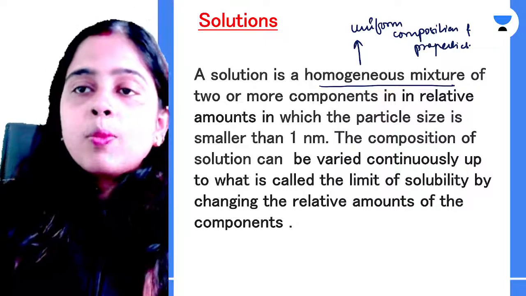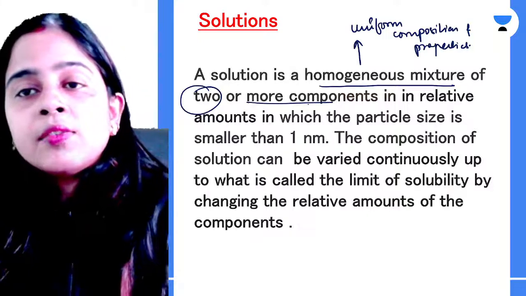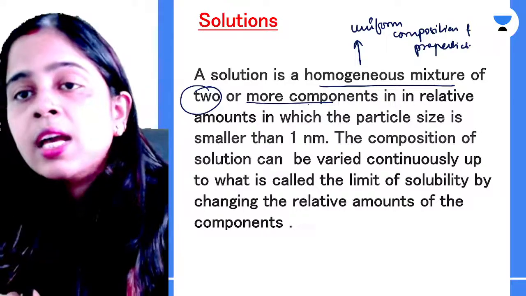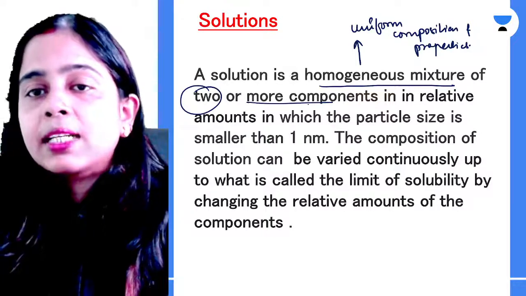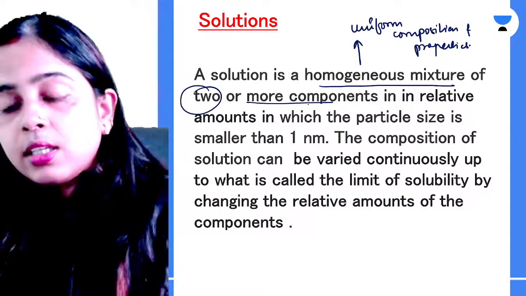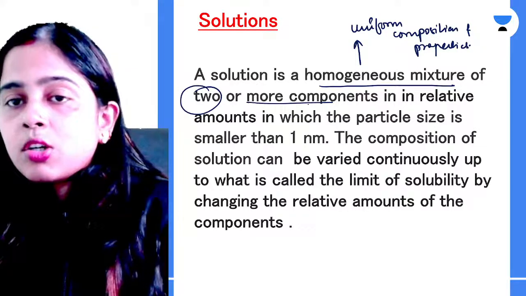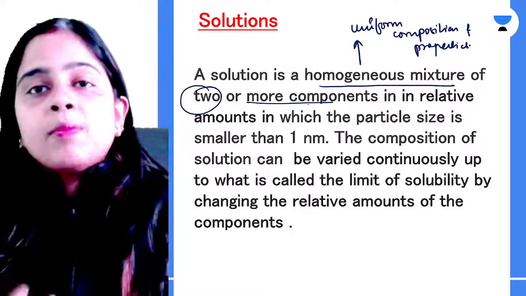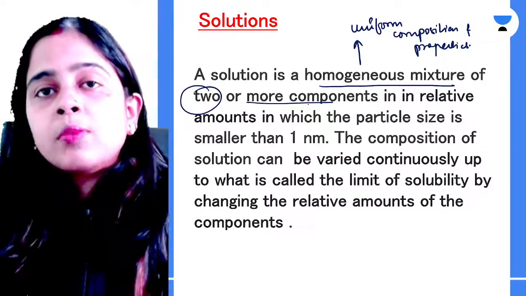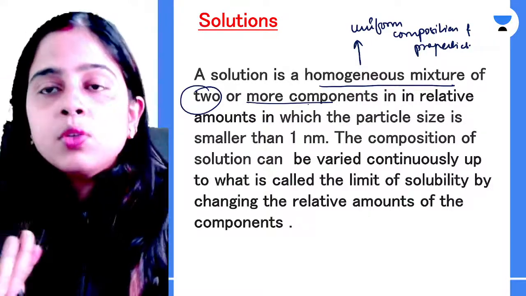Now a solution can be a homogeneous mixture of two or more components. When we talk about solution, we are talking about a true solution, and a true solution always has particle size, that is the particles of the solute, smaller than 1 nanometer. Clear? You can change the composition of a solution by changing the amount of solute or solvent. You can make it dilute or concentrated. We will study that in a few minutes.